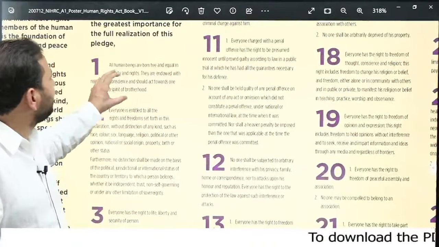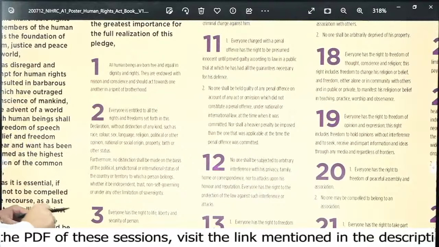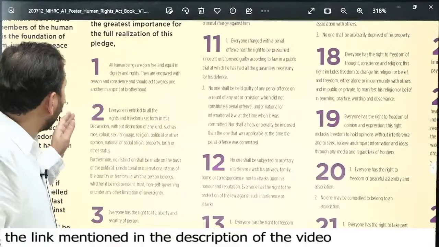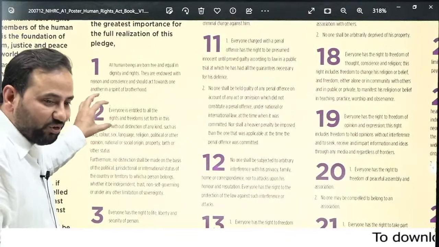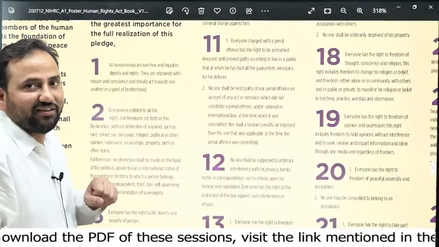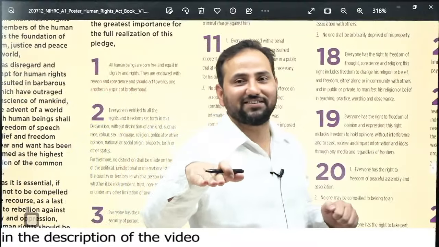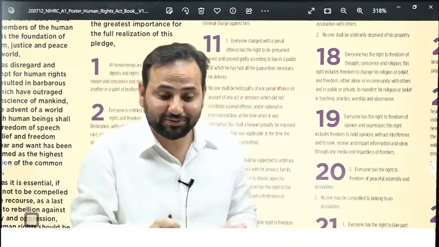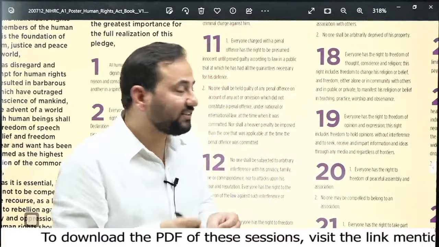Like, all human beings are born free and equal in dignity and rights. They are endowed with reason and conscience and should act towards one another in a spirit of brotherhood. So, do we have this concept of universal brotherhood in the Constitution of India? We keep on saying from our school days, all Indians are my brothers and sisters, and so on. So, how do we see these concepts? We have to understand this very clearly.